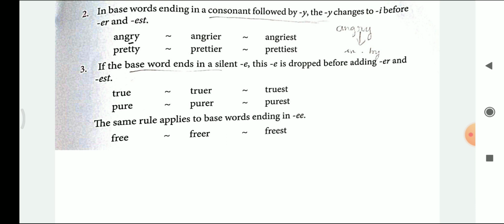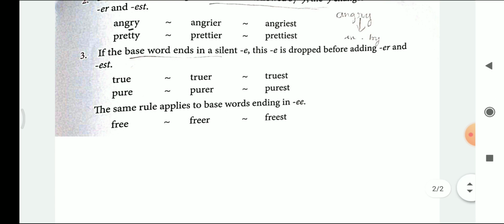The same rule applies to the base words ending with double e. So here let's see, free, freer, freest. So here the last e is removed. That means it is dropped, and er and est is to be added.